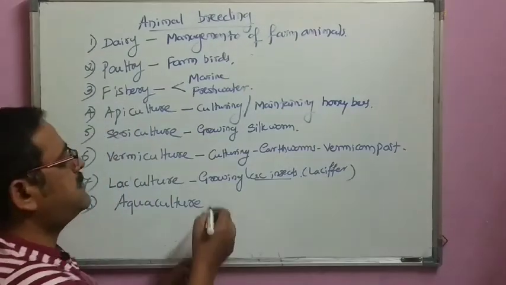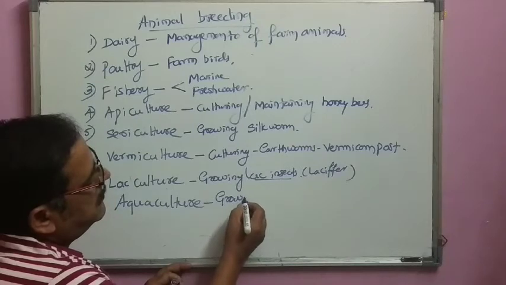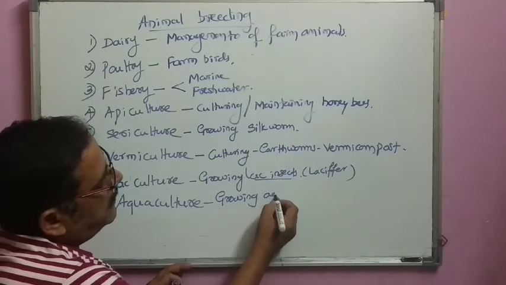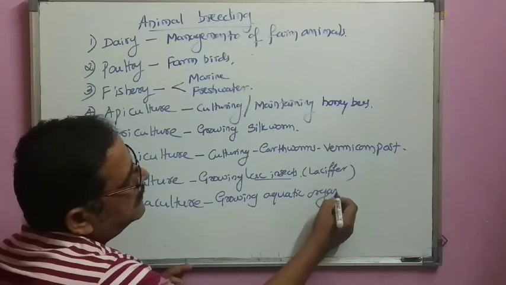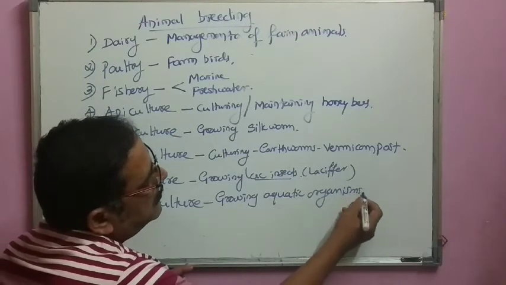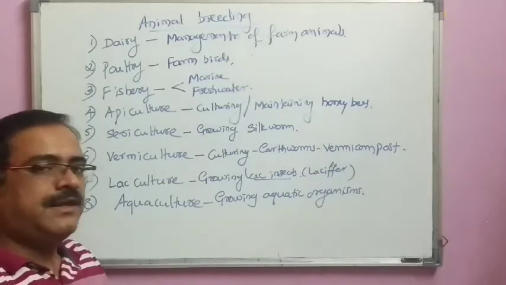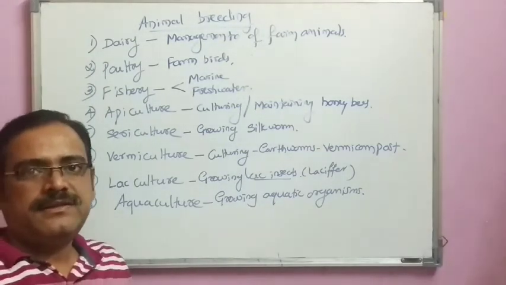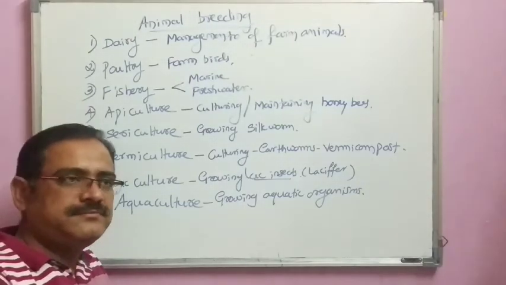Now aquaculture is growing aquatic organisms. Aquatic organisms include both aquatic animals as well as aquatic plants.